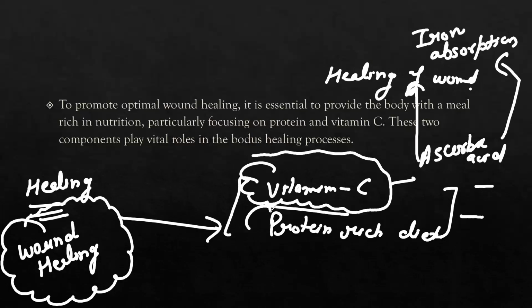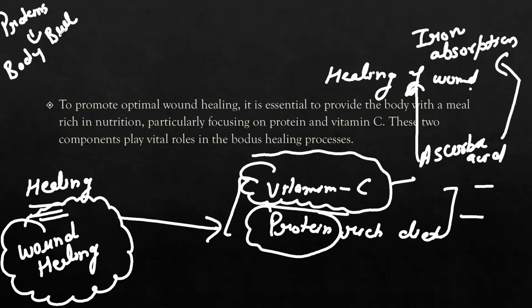And proteins, we know what the main function of proteins is. Proteins are the basic body building blocks, meaning protein helps in body building and tissue repair.